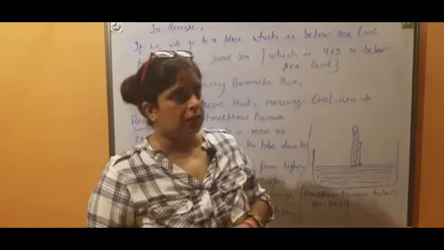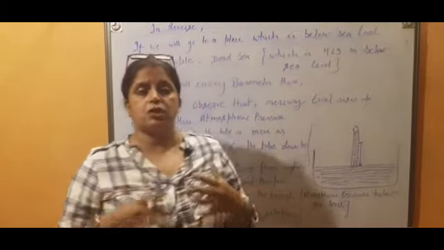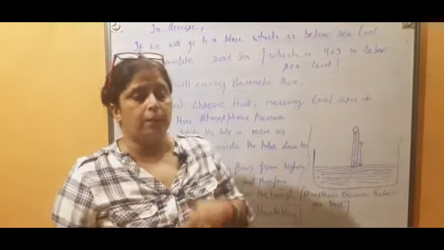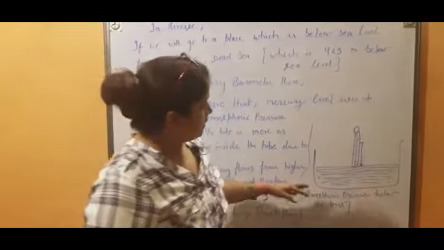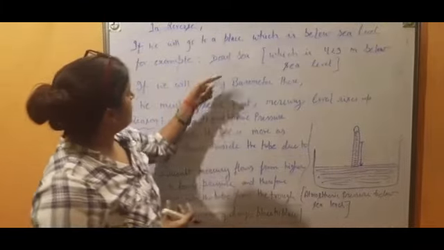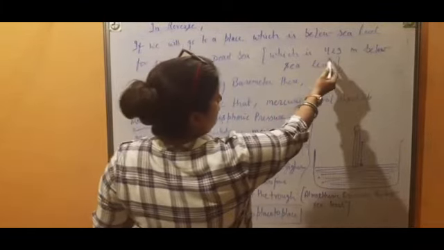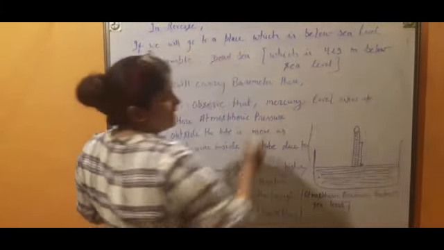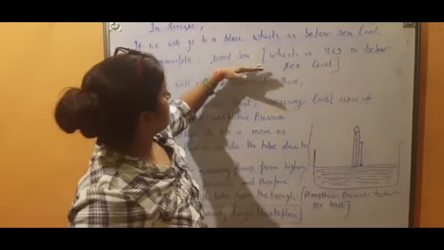Now let's see how the atmospheric pressure changes when we move below sea level. We have taken the example of the Dead Sea. Why have I taken that example? Let's see, children. The Dead Sea is 429 meter below sea level, so we have taken the example of that place.